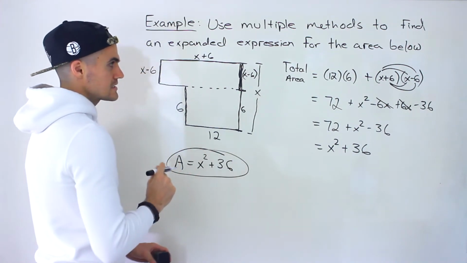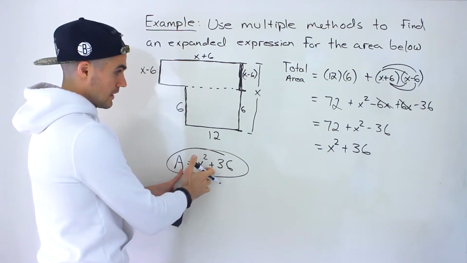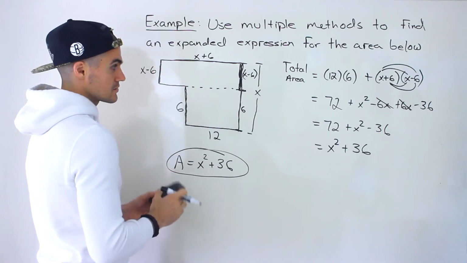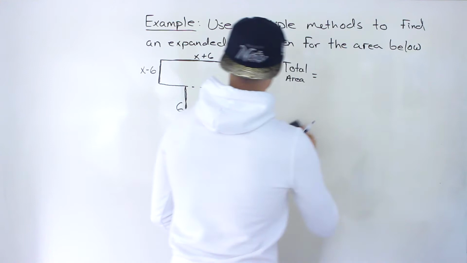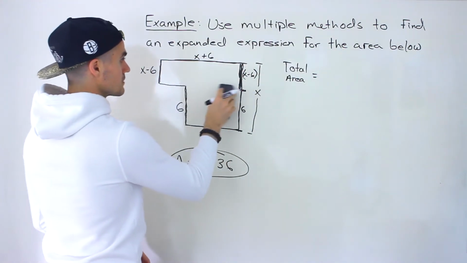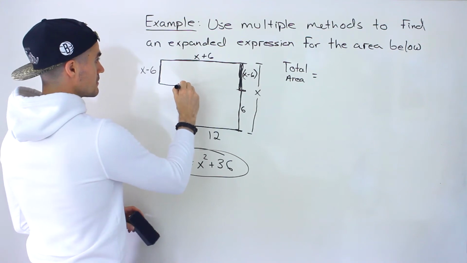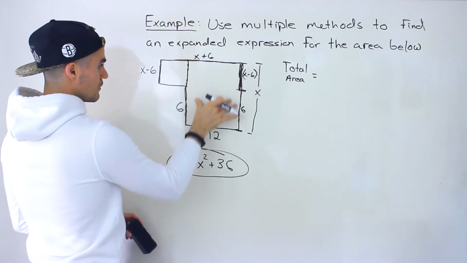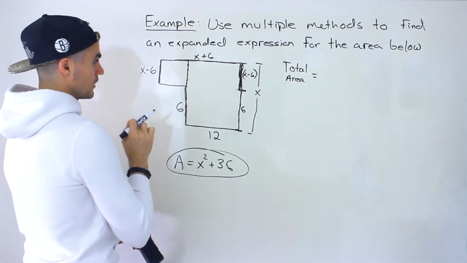All right, so let's see if we can do another method and get the same expression of x squared plus 36. That's the answer there. So what's another way we can do this? This is one way to split it up. Well, we can also split it up like this over here. So we'd have this rectangle and then this rectangle over here.